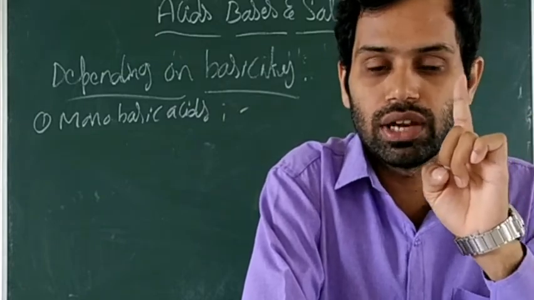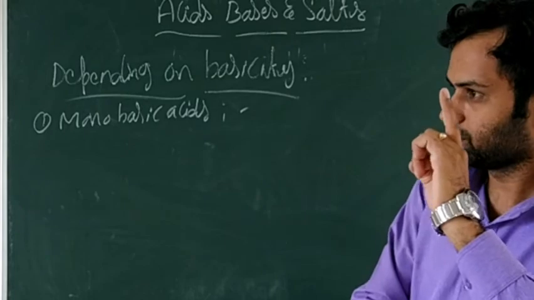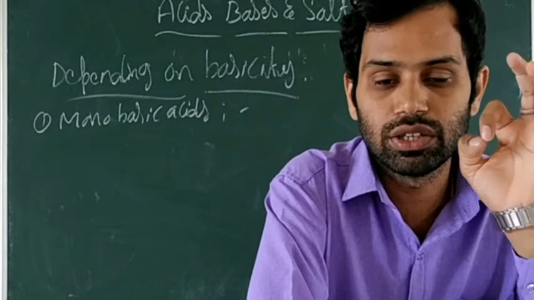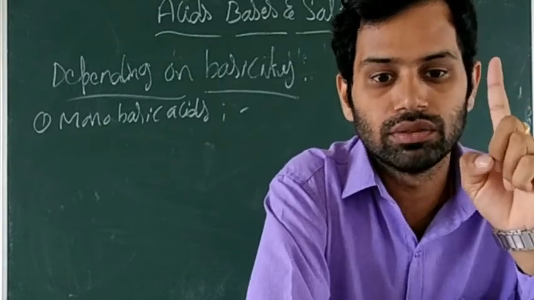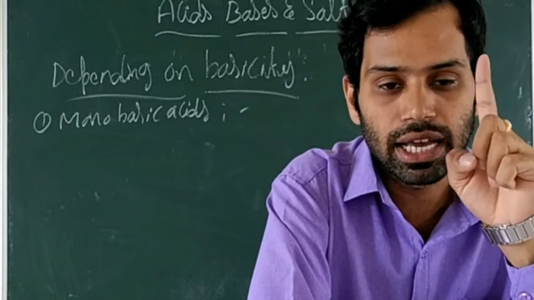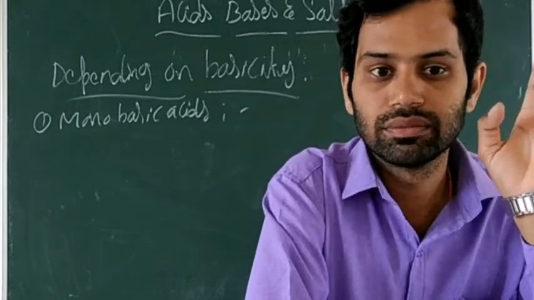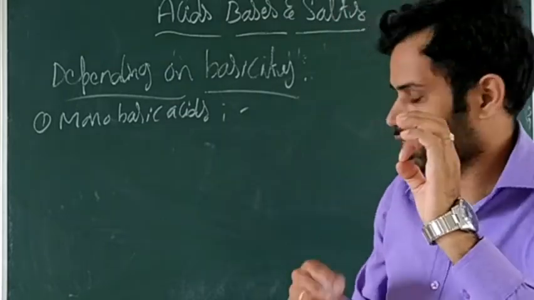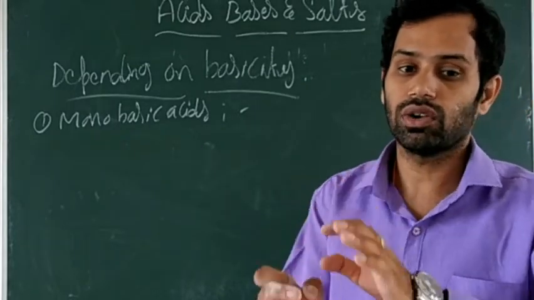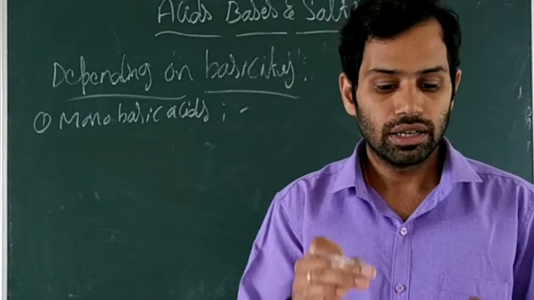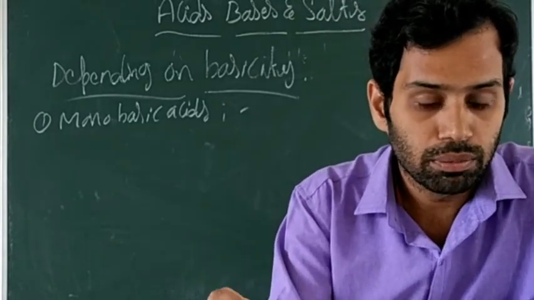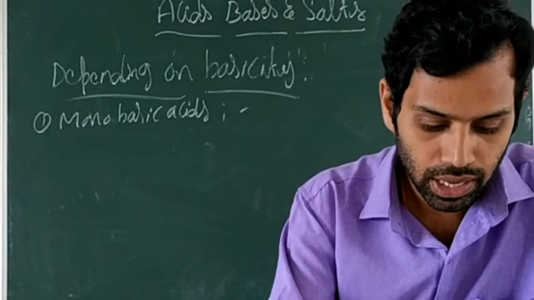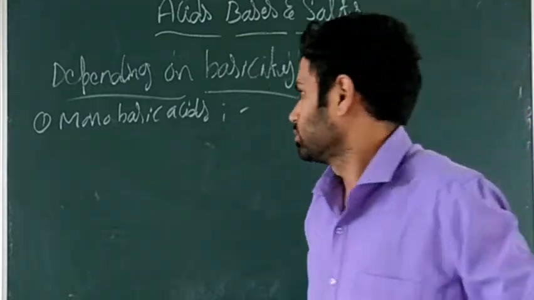So monobasic acids are acids which on ionization in water produce one hydronium ion per molecule of an acid. That is called a monobasic acid. I will repeat once again: acids which on ionization in water produce one hydronium ion per molecule of the acid are known as monobasic acids.